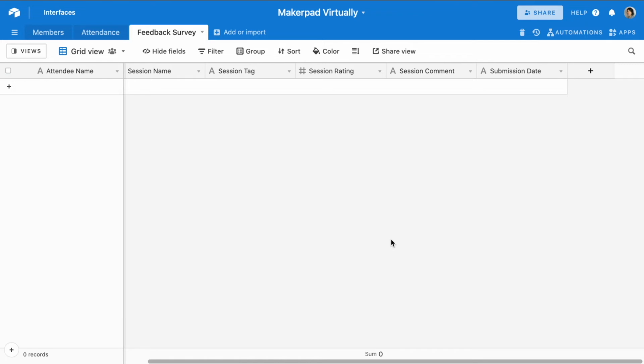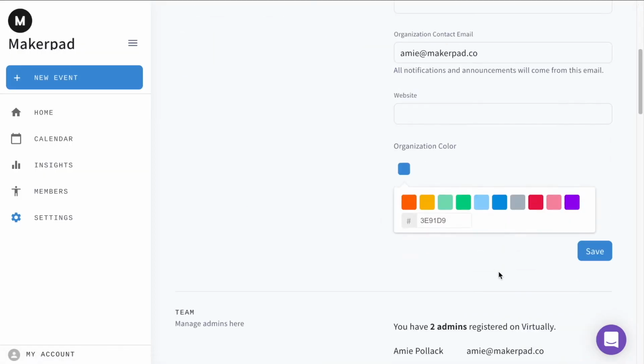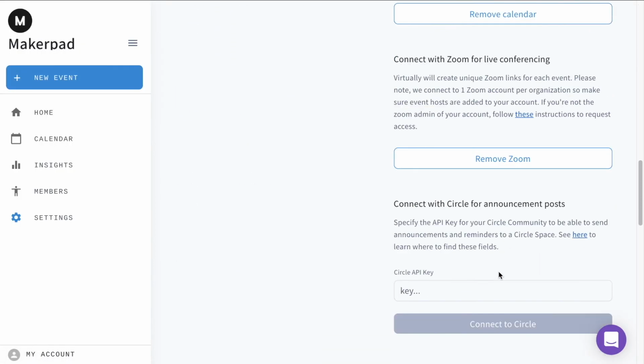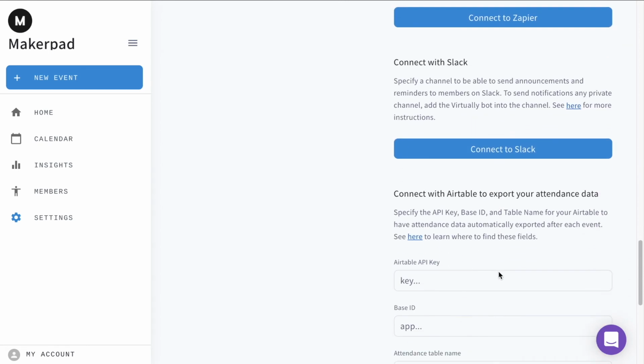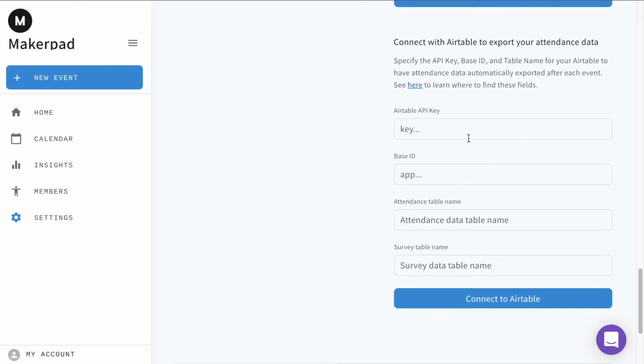Next, we'll head back over to Virtually, and we're going to go into settings, and we're going to scroll down into the integrations here, and we want to connect our Airtable to export our attendance data. So here we'll need our Airtable API key and our base ID.